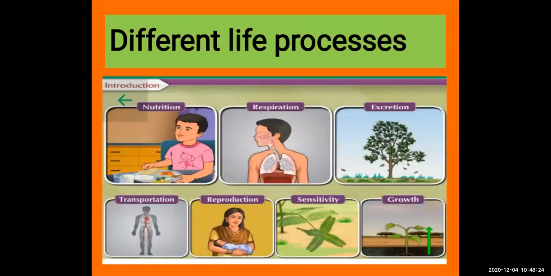So here you can see nutrition. The boy is taking food, so by taking food he is getting the different types of nutrition. Then you can see respiration. You know, we take oxygen and it goes into the lung. We breathe air. Okay, we take oxygen from our nose, it goes to the larynx, then it goes to the lungs.